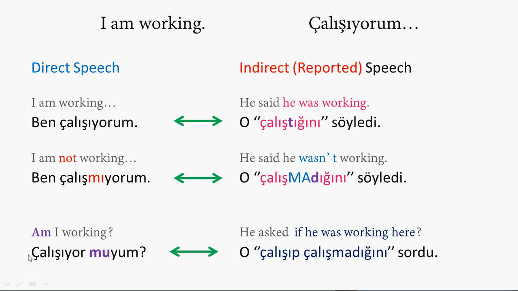The question form here is çalışıyor muyum? Am I working? When you ask this in reported speech in Turkish, we say: O çalışıp çalışmadığını sordu. This is how we use it in Turkish.